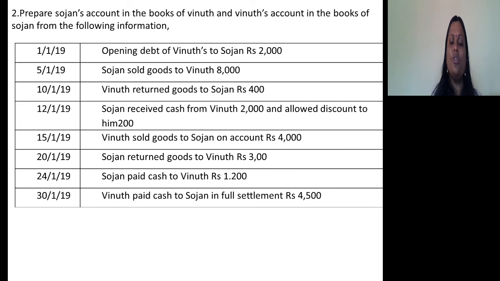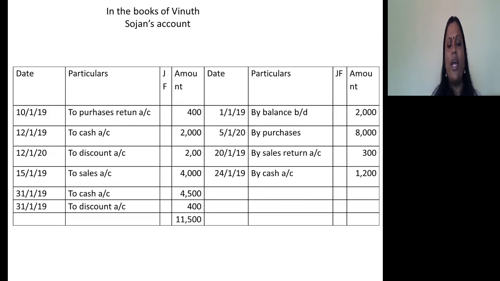So when you pass two journal entries, the first journal entry is Sojan's account debtor to cash. The second journal entry is Sojan's account debtor to discount. Instead of passing two journal entries, you can pass one combined journal entry. Sojan's account debtor 2000 plus 200, 2200, to cash 2000, to discount 200. So on the debit side, to cash 2000, to discount 200.